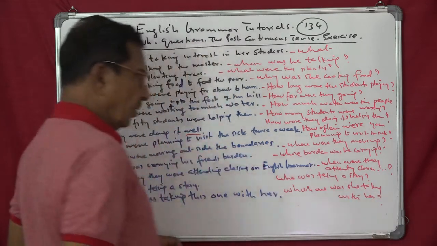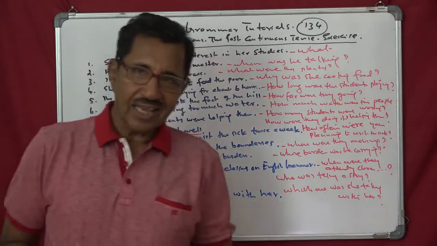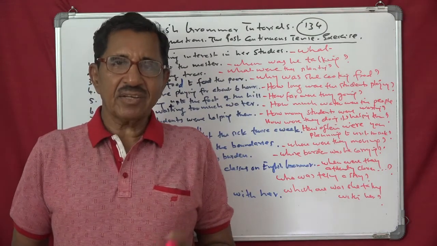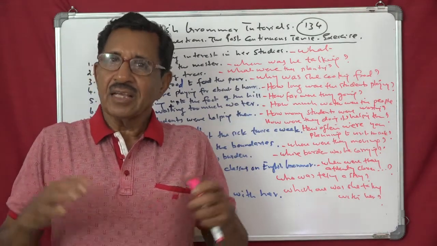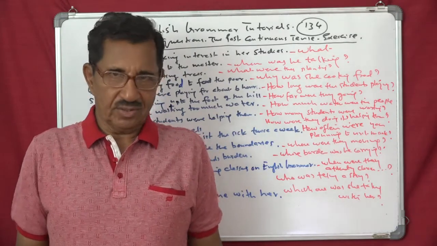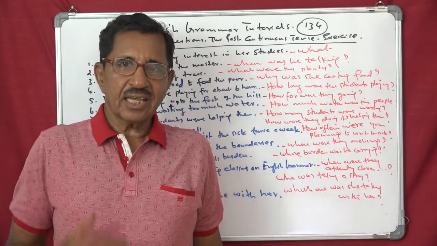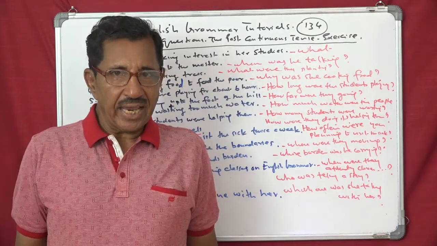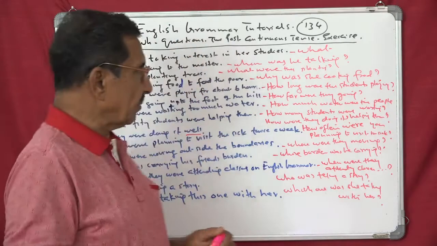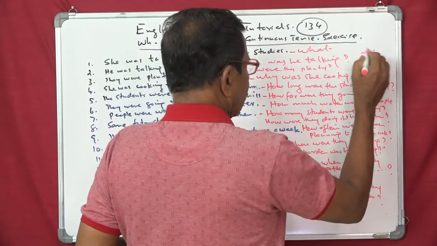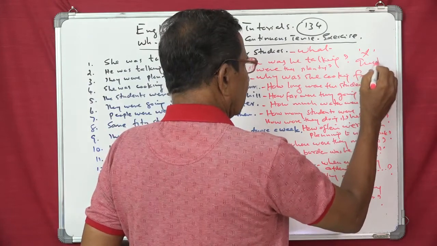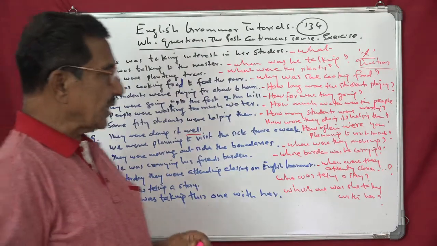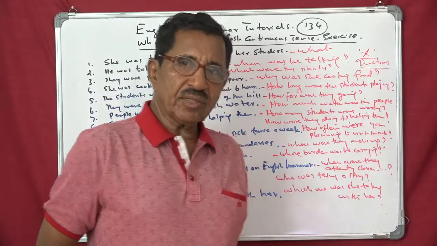I think now you know the mechanism of making questions. If a statement is given, then you can easily make the yes or no question or WH question. WH questions give new information. So they are called question word questions or X questions. X there means the new information. X stands for the answer.